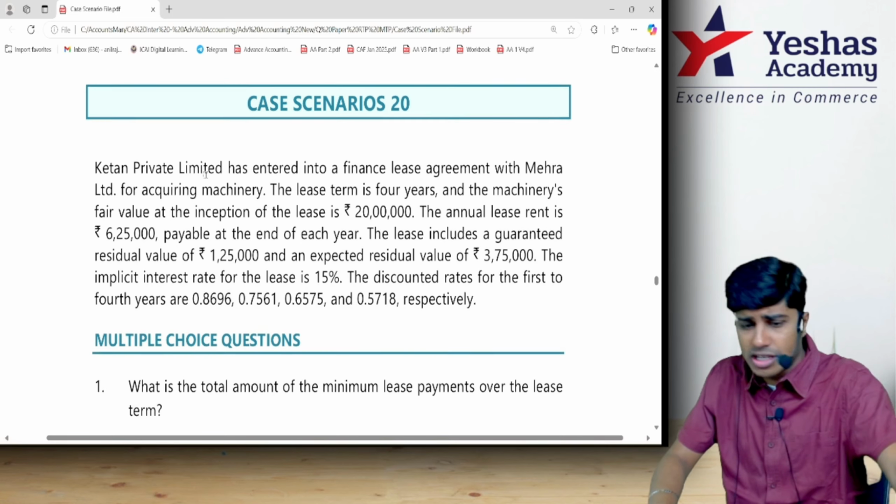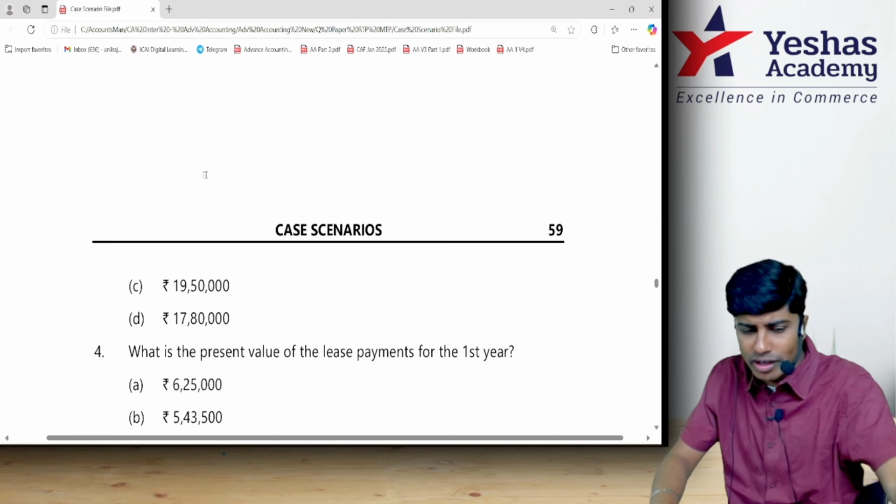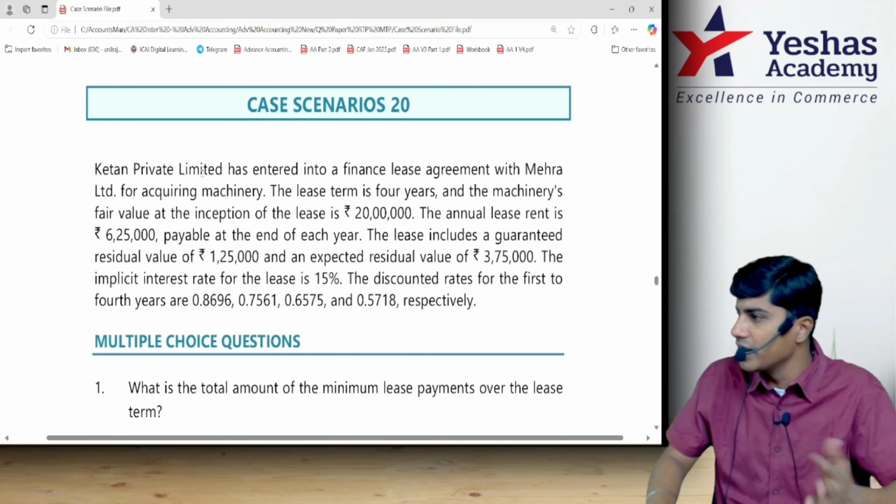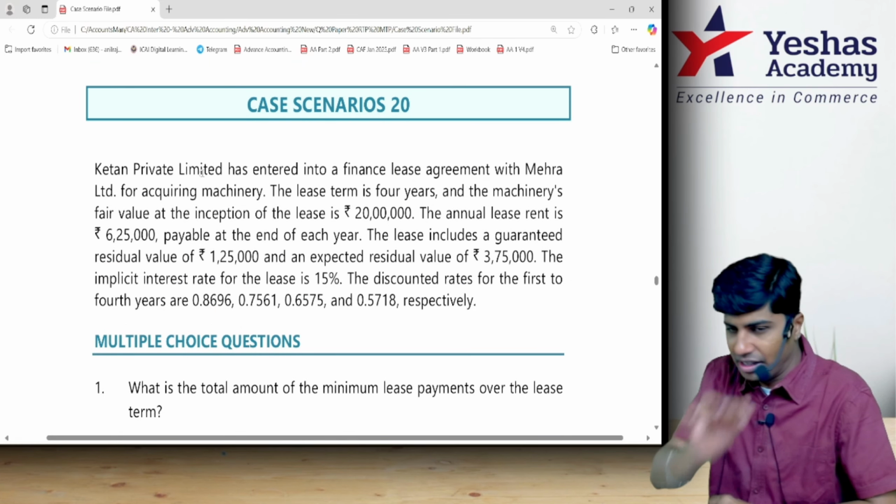Basically, before reading the case, you would have to read questions 1, 2, 3, 4 once so that you know what is required. But anyways, I'll compute everything whether it is required or not. So I'll anyways read from the case study.